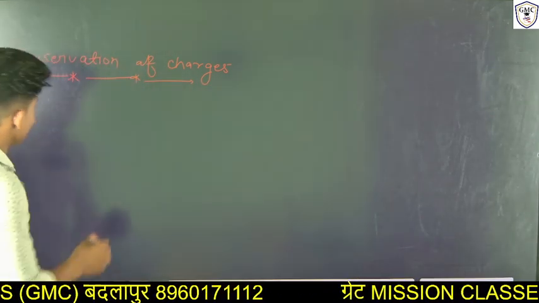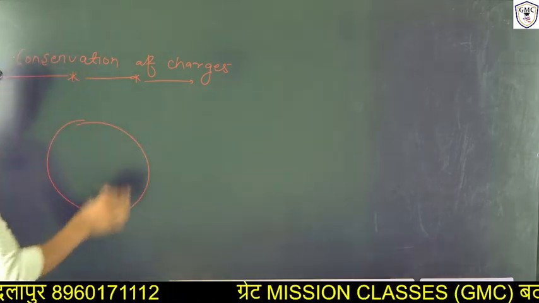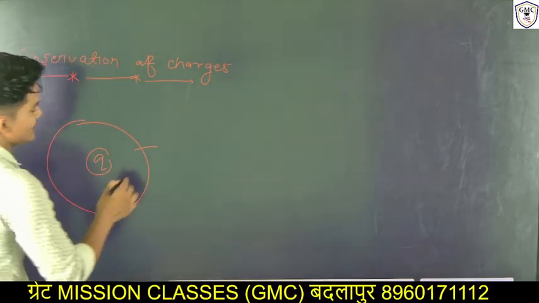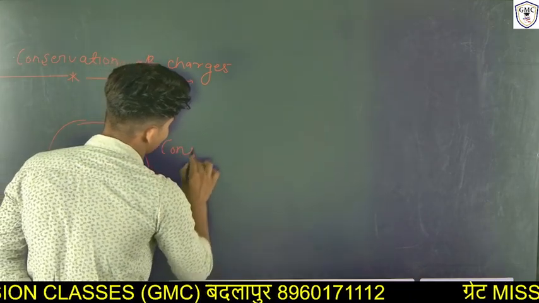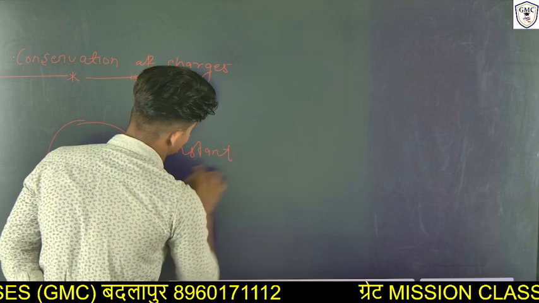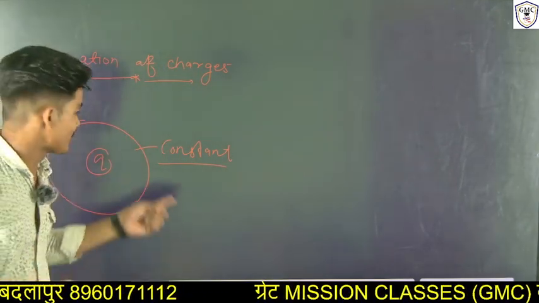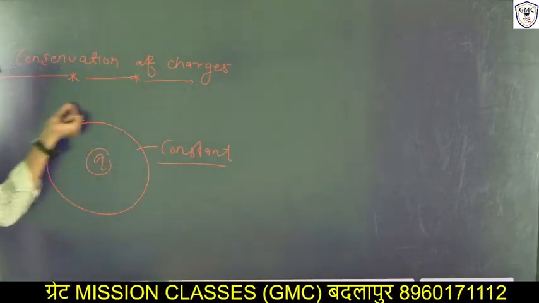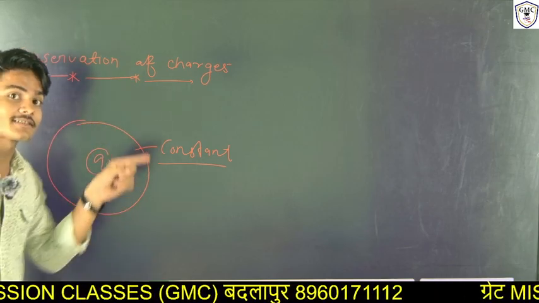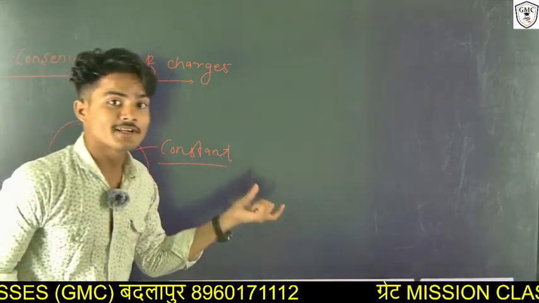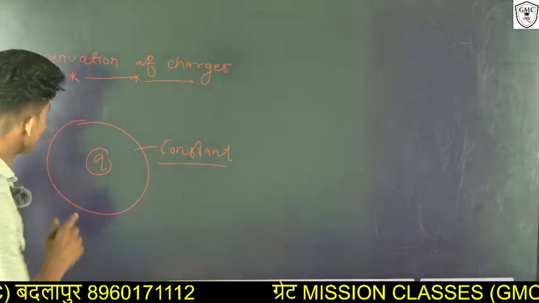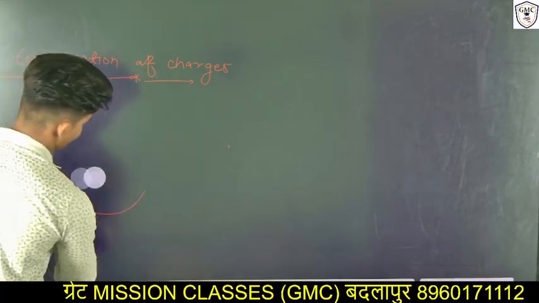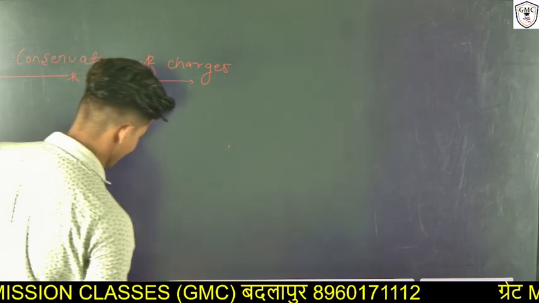Consider this is a surface. Here the number of charges, that means Q, is constant. It will not be created nor be destroyed. So what is the conservation of charges? The charge in a surface is always constant. It can neither be created nor be destroyed. Okay. So write down here what is the conservation of charge.